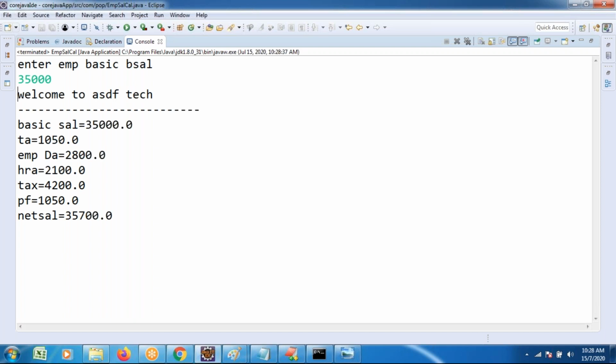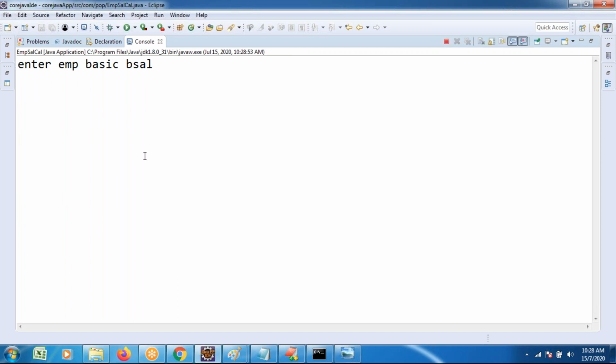But now I wanted to show you what is the disadvantage with my application. Everything is fine. Enter below 10,000, condition 1 working. 10,000 to 20,000, condition 2 working. 20,000 to 30,000, condition 3 is working. But if you enter more than that, the else part is going to execute.